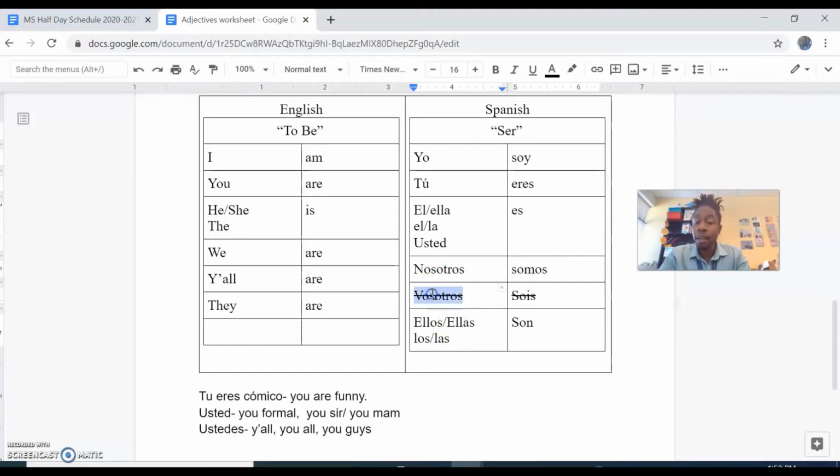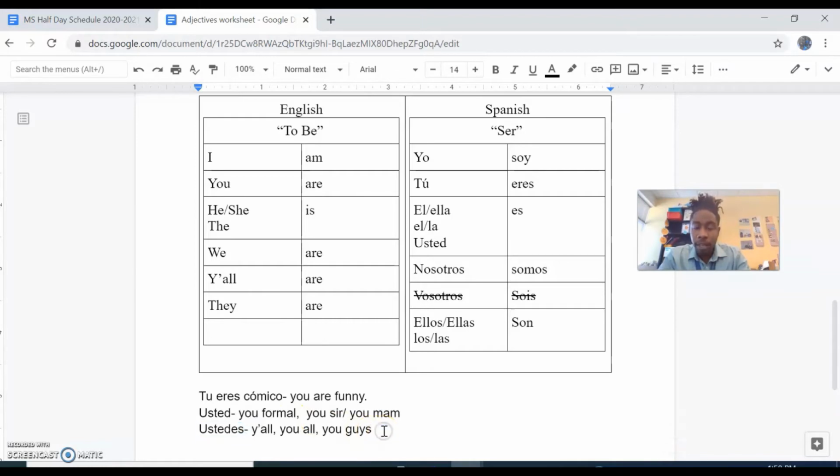Now, in Spain, we have a non-formal way to say this. Vosotros, we have the conjugation sois. But in the majority of the world, we're not going to split apart our y'all into formal and informal. We're going to say ustedes for y'all, my friends, and ustedes for y'all, congressmen and women.